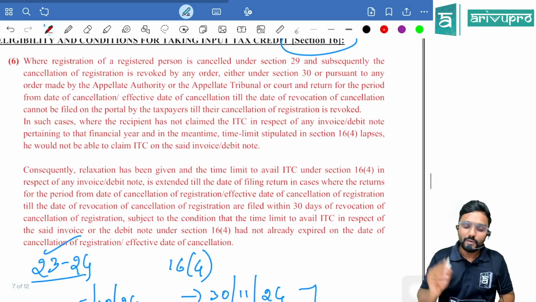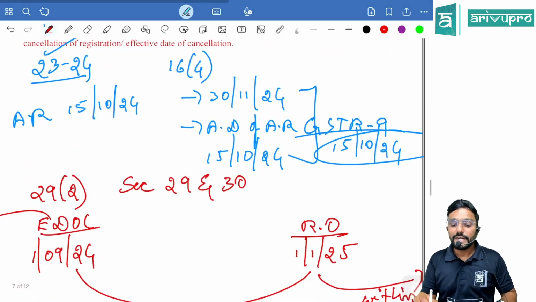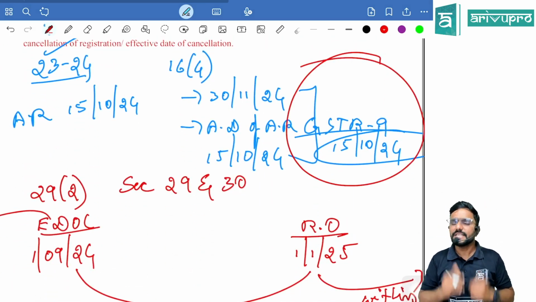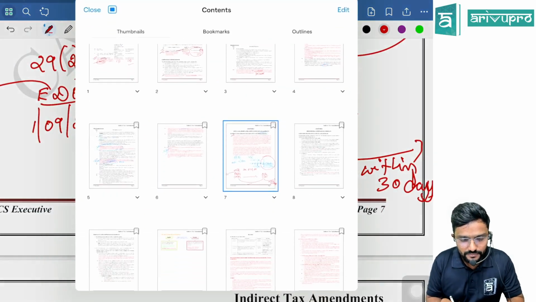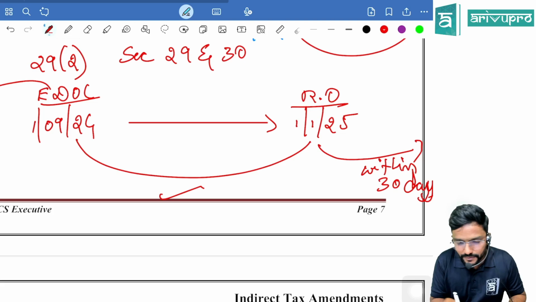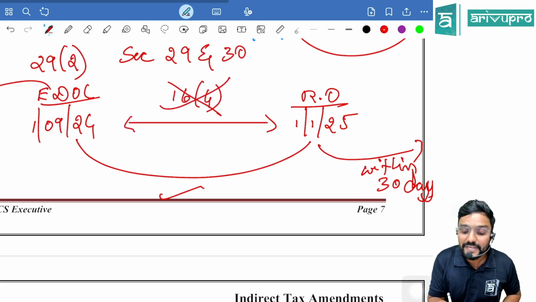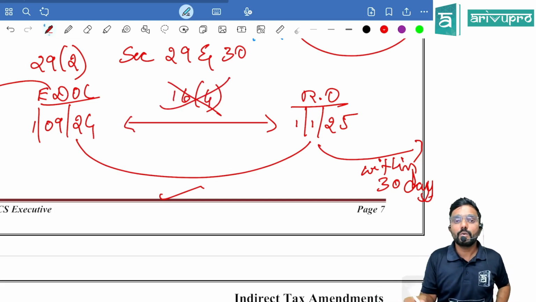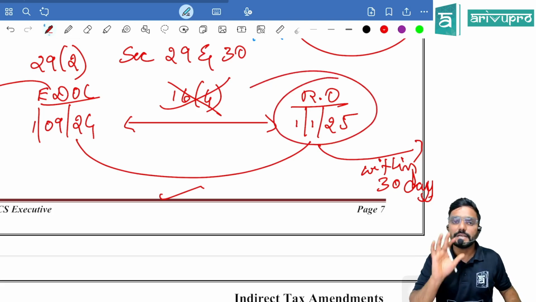Now in section 16 subsection 6 they are telling, if whatever time limit we discussed here is getting over in between these dates, if the 16(4) time limit is getting over in between, can I not claim the credit after 1st January? They are telling yes.